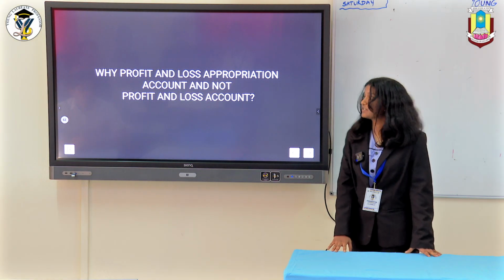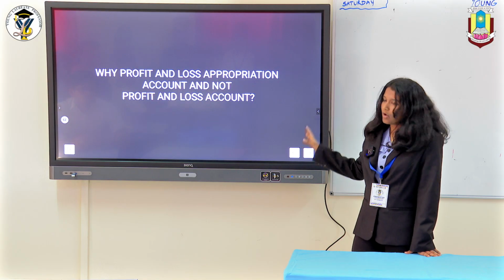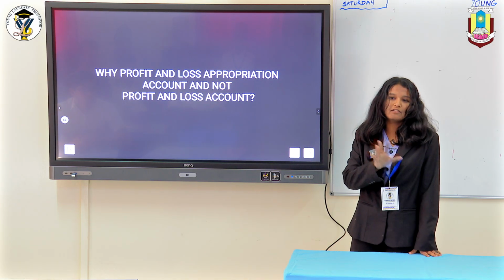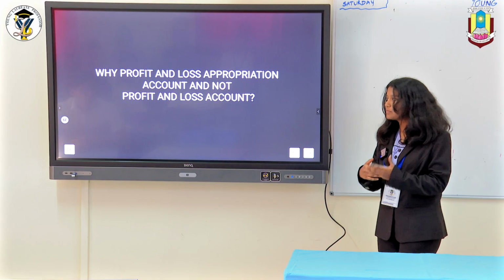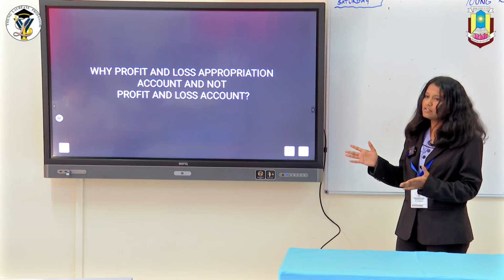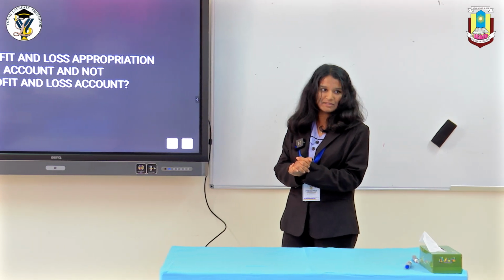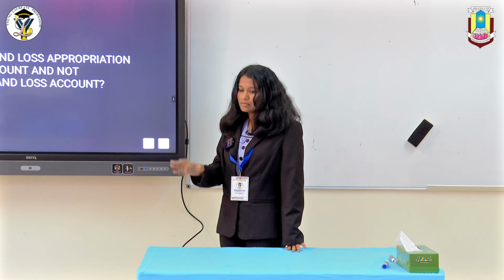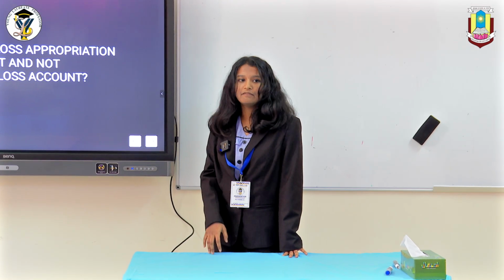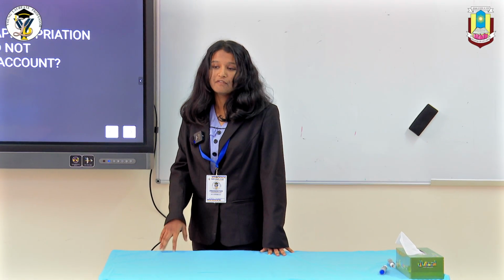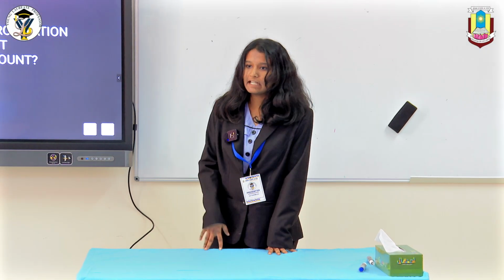So I have a question. Why profit and loss appropriation account and not profit and loss account? Why do we distribute the profit in appropriation account and not in profit and loss account? Does anyone know? No. So we distribute the items only when we have net profit available. We do not distribute items if there's net loss.